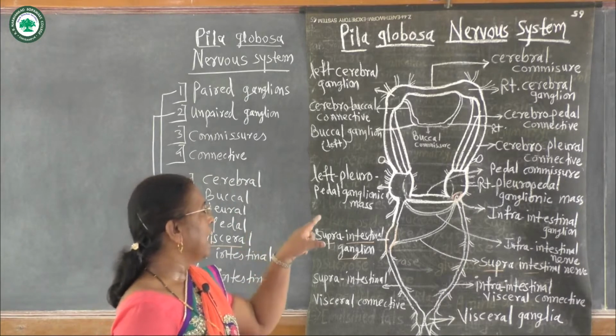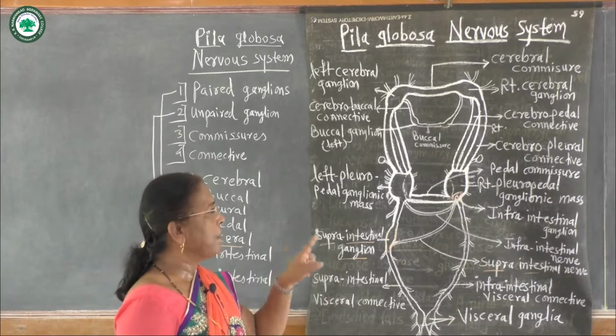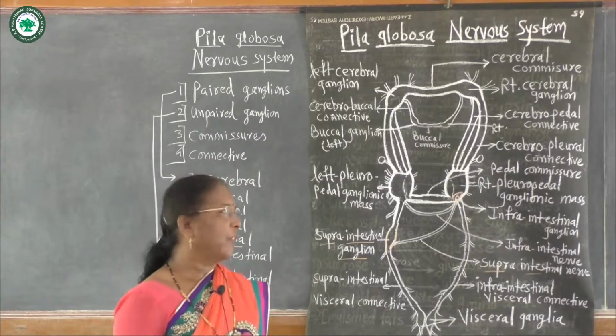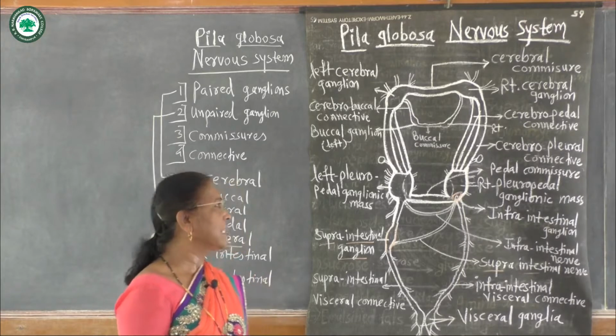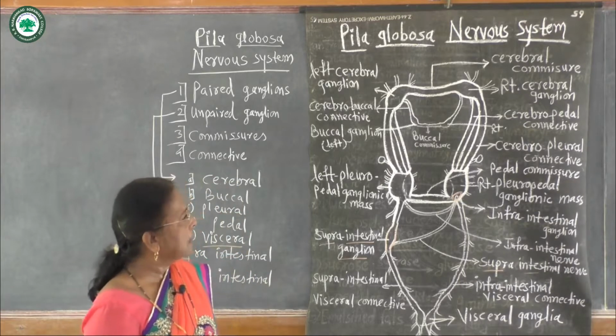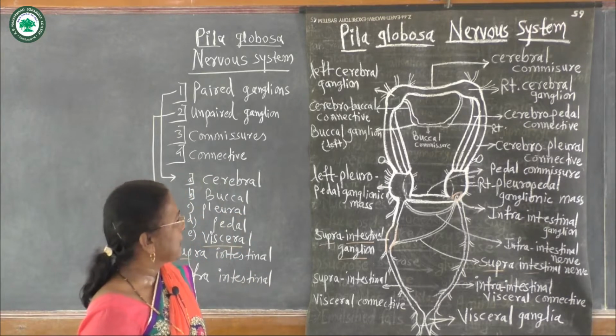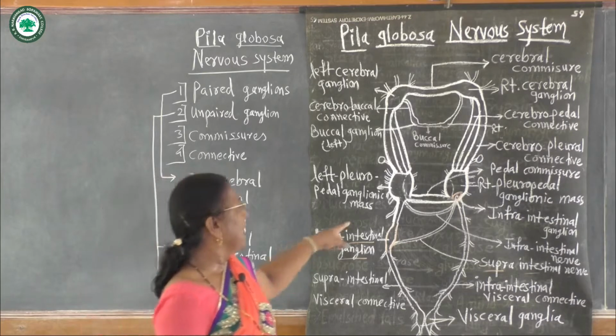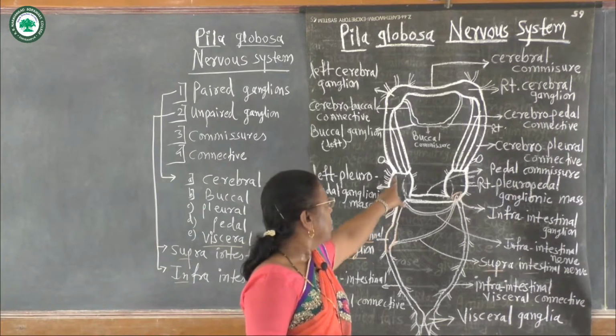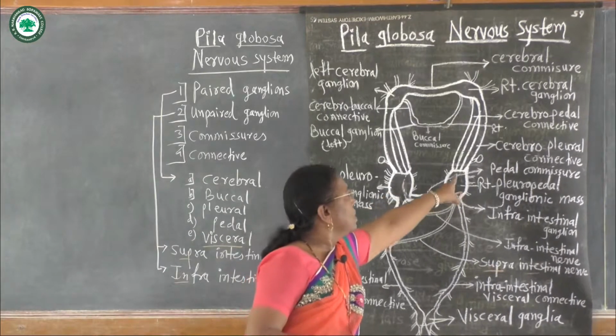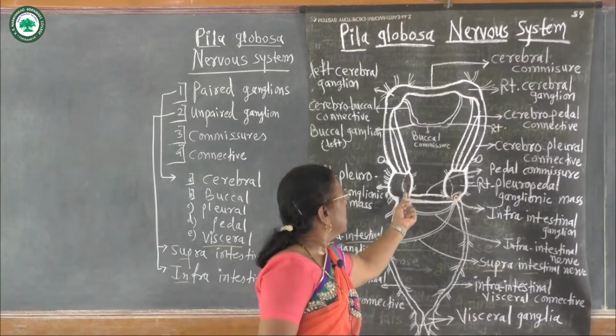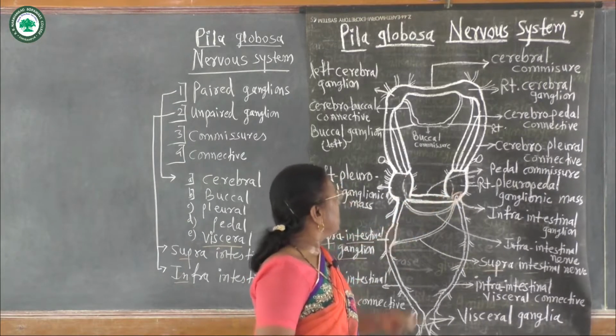The buccal ganglia supply the esophagus, esophageal pouches, salivary glands, radular sac and the main buccal mass. Then the pleural ganglions are on the outer side and the pedal ganglions on the inner side.